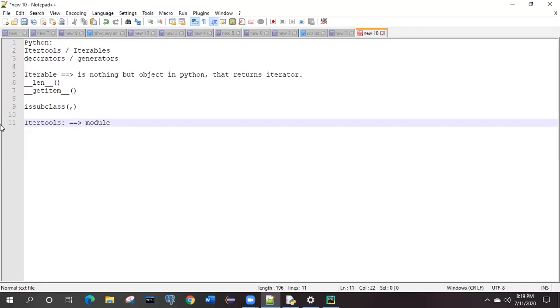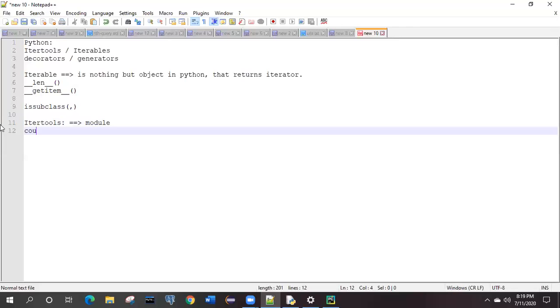So in itertools, we have some particular methods. We have a method that is known as count. It will count the number of the what?